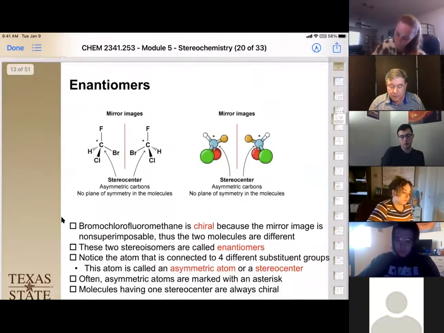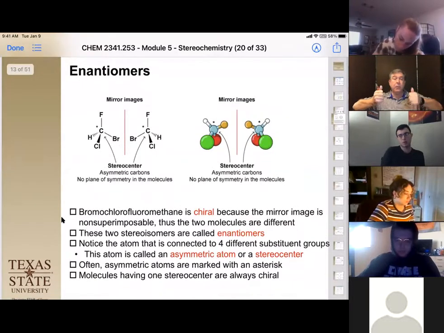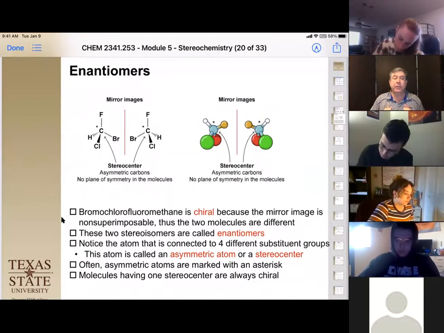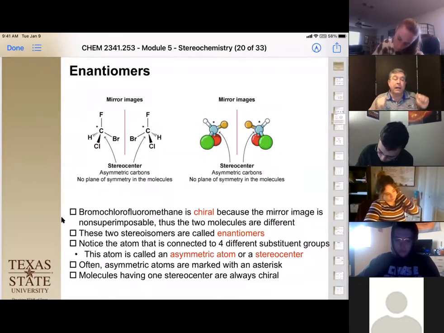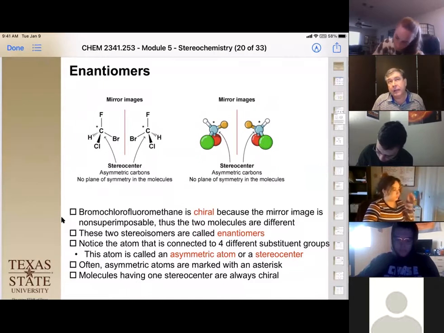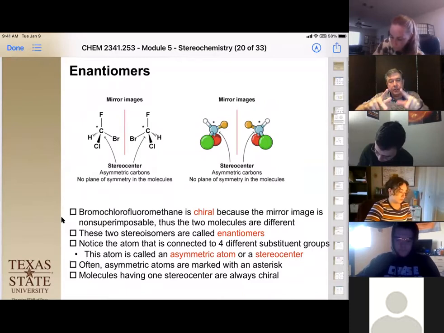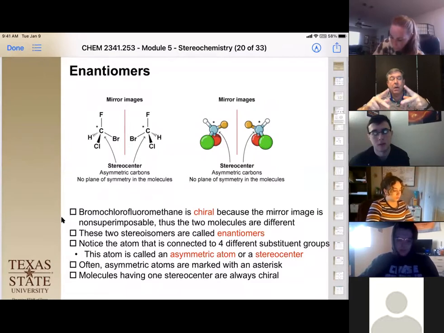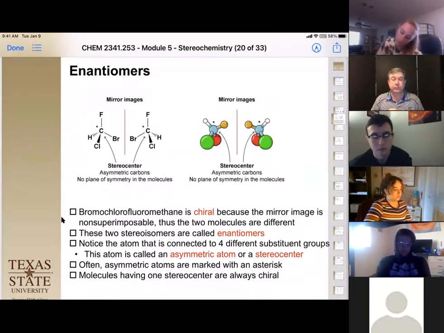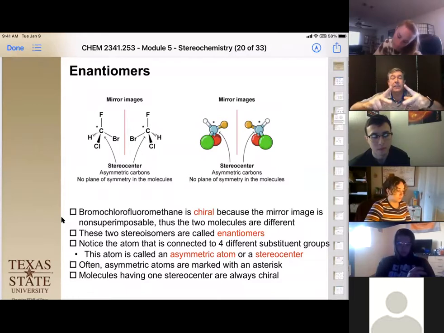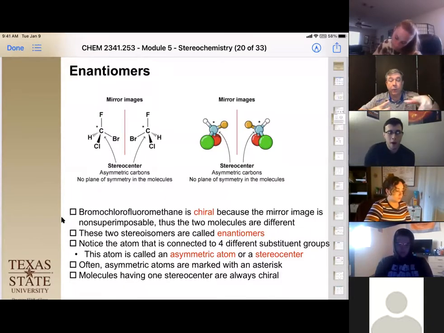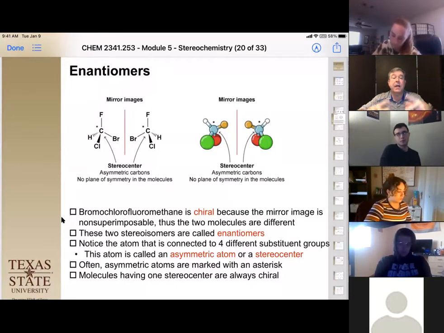Okay, so questions on what a chiral compound is and what an achiral compound is? Okay, great. All right, so now, because chiral compounds have mirror images that are non-superimposable, the pair of compounds are what we call enantiomers. Okay, so enantiomers always come in pairs. You have the one isomer, and then you have the non-superimposable mirror image isomer, and that gives us our enantiomers.